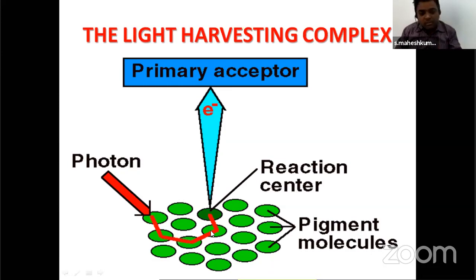Now these electrons are transferred to the main reaction center, and from the main reaction center, the electrons enter the mainstream of the light reaction.